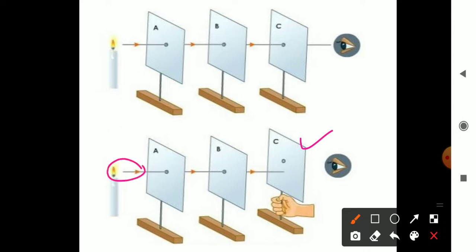Why? Because light travels in a straight line and light cannot bend like this and reach here. So light cannot bend. That is why you will not be able to see the source of light from here. So this is again proof that light always travels in a straight line.